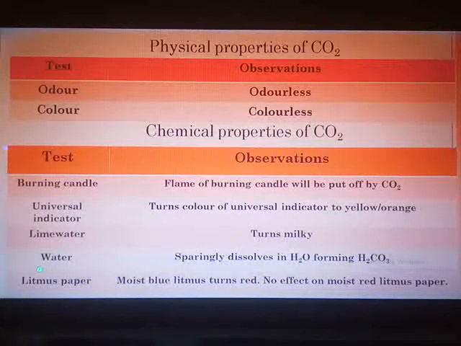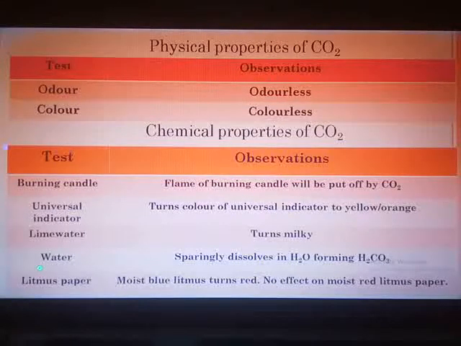It is used up by the plants for the process of photosynthesis, and I need not tell you that carbon dioxide is the gas which you exhale out of the body, and oxygen is taken up. So what are the different physical properties of this carbon dioxide gas?